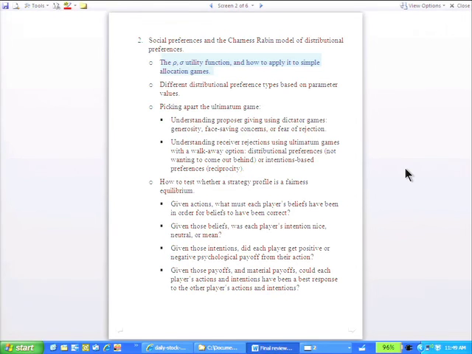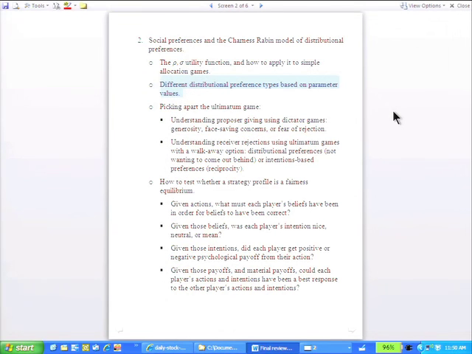And a good place to start would be to convince yourself that you thoroughly understand why we can define certain parameter ranges of sigma and rho as defining certain types of social preferences. And I'm not going to go into that because time does not allow. But go back to that table, and there's a more exhaustive list actually in the paper. The part of the paper that talks about those different types, I think I didn't assign, so you don't need to go into that. But there's more about that in the paper in parts that weren't actually assigned. And then the other thing that we did with these parameters, yeah, go ahead.